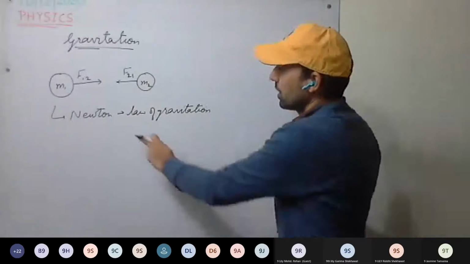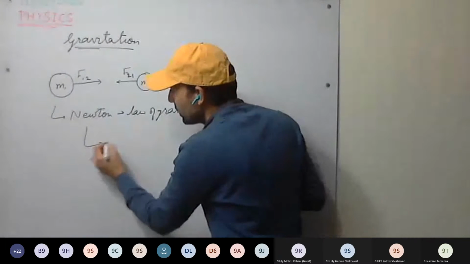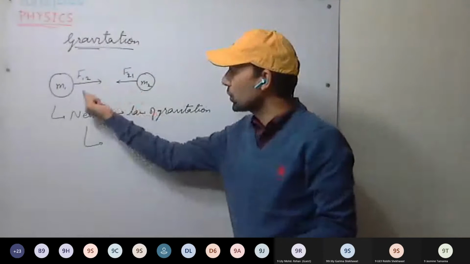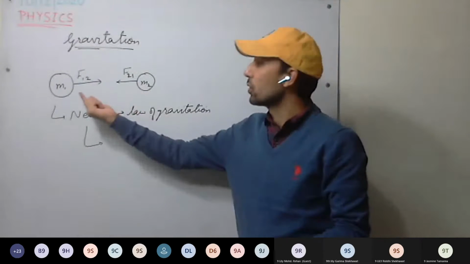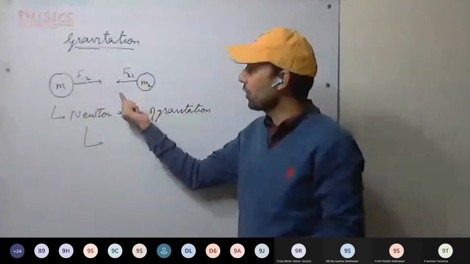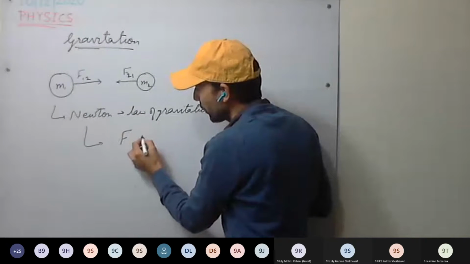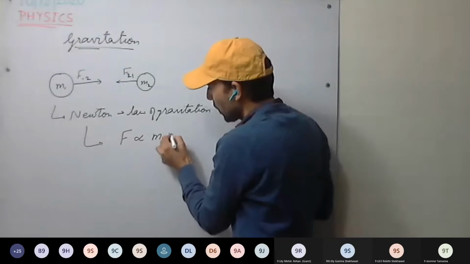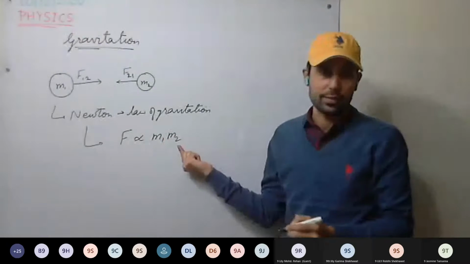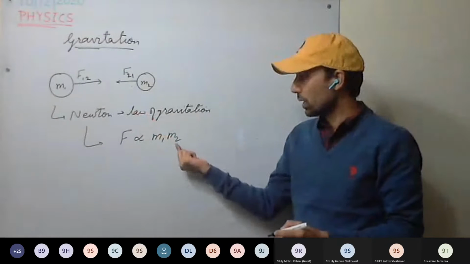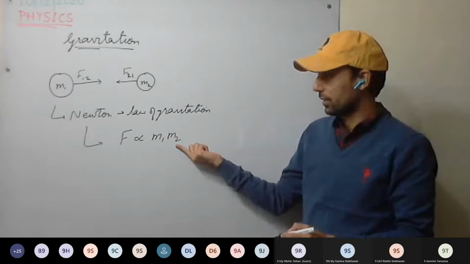Okay. Now see here. Newton said that the force between two mass bodies will be proportional to the product of their masses.